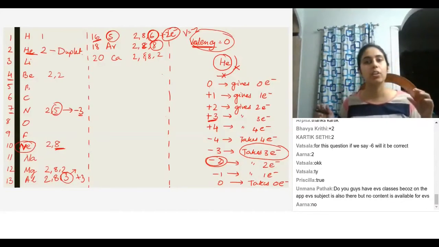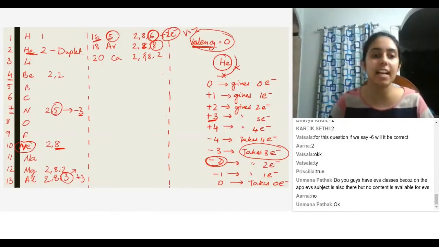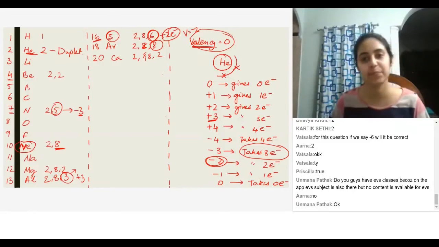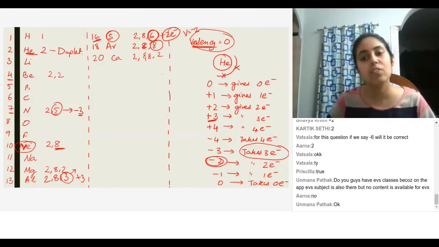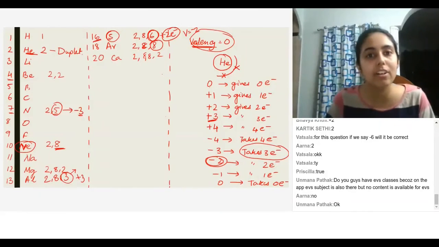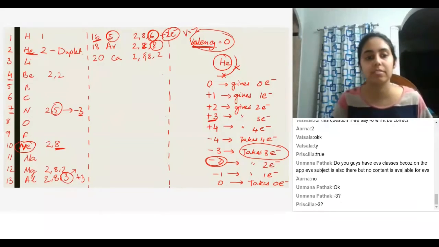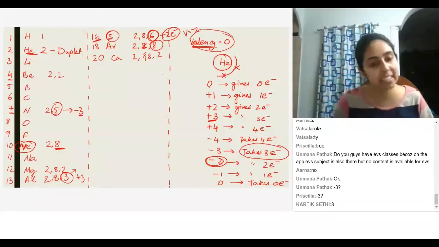Ma'am, then what about phosphorus? Tell me the valency of phosphorus. Atomic number is 15. What is the valency? That's what I'm not able to understand. Should it gain 5 or should I subtract, should it lose? Valency will never be more than 4. Sorry, ma'am, I got confused. I thought it's 10. Remember, valency is never going to be more than 4. Yes, the answer is -3. Very good.